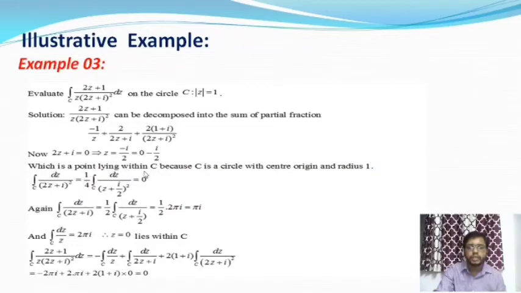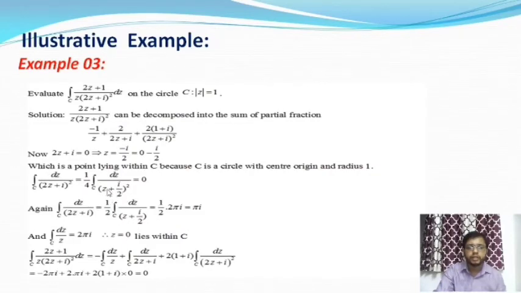This point lies within the circle C, because the radius of the circle is 1 and the center is at (0, 0). Therefore the integral over C of dz/(2z + i)² can be written as 1/4 times the integral over C of dz/(z + i/2)², when we take 2 common from the denominator.